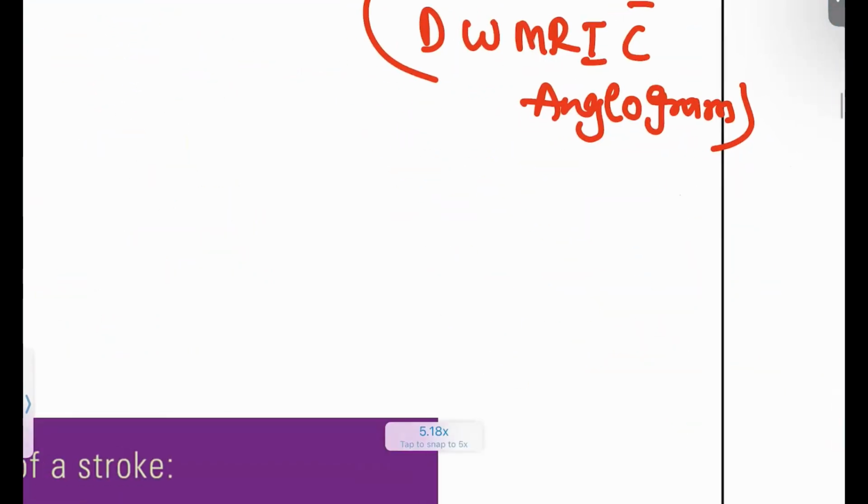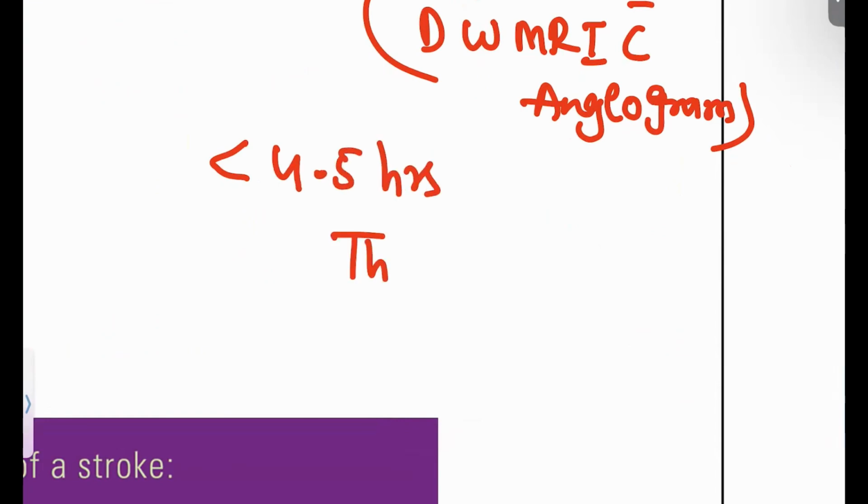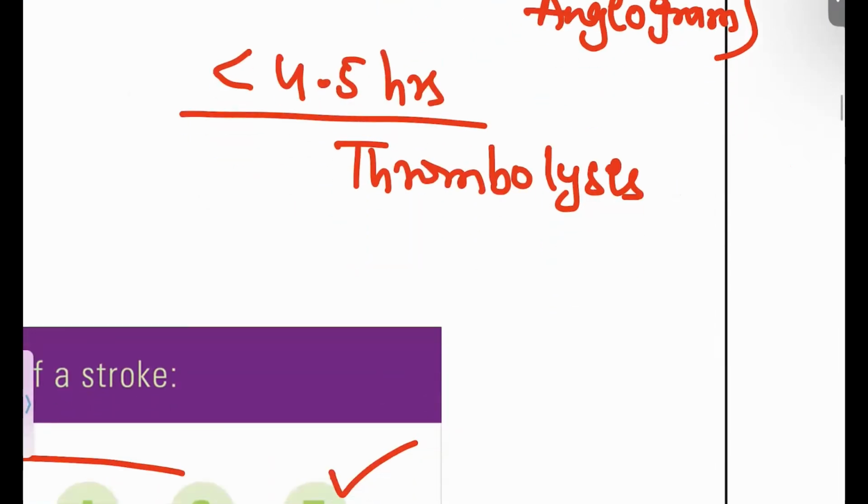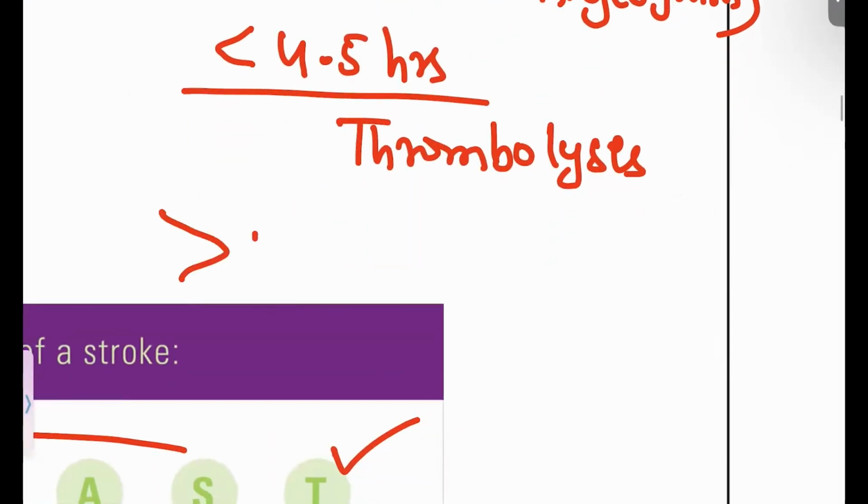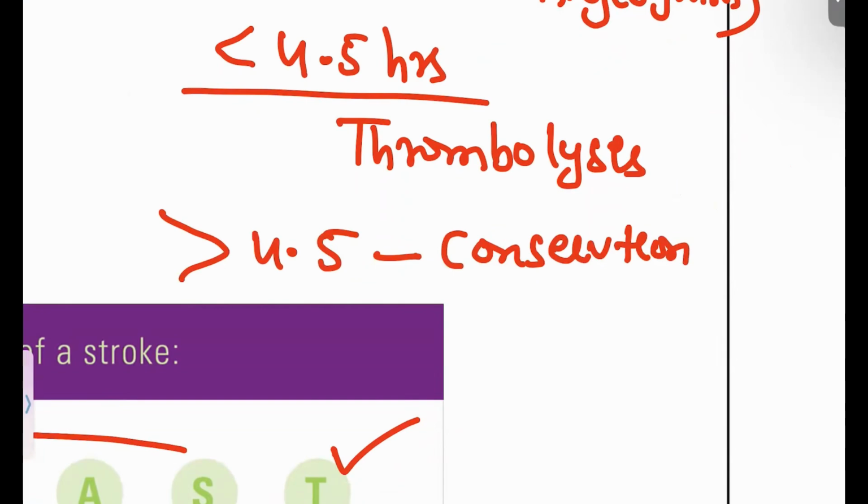And if the patient presents in less than 4.5 hours, then you can go for thrombolysis. The drug of choice can be streptokinase, alteplase, or tenecteplase. This is for less than 4.5 hours. And if the patient is beyond 4.5 hours, then you have to treat this patient conservatively only. If you do thrombolysis beyond 4.5 hours, there is still no improvement.